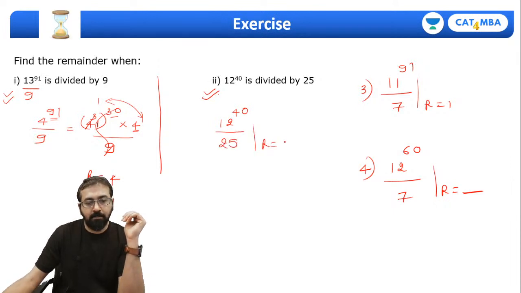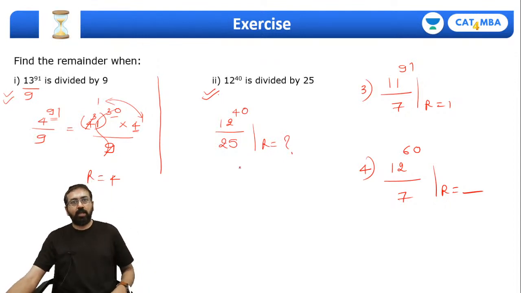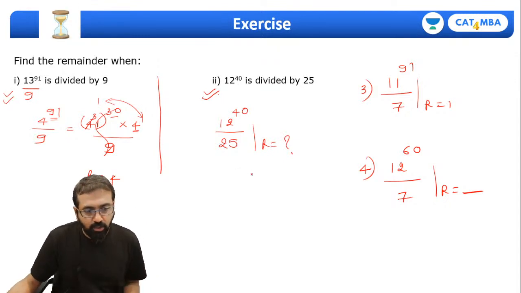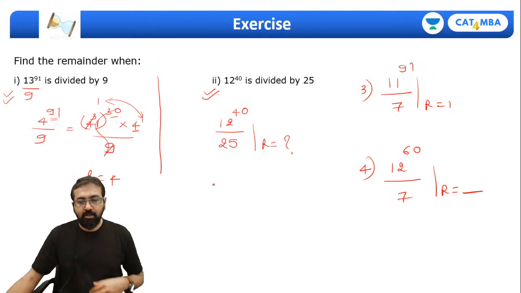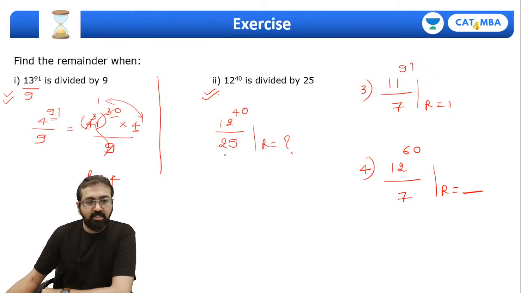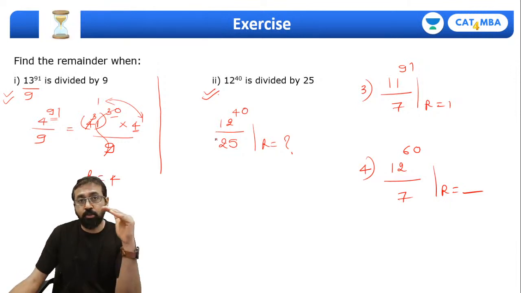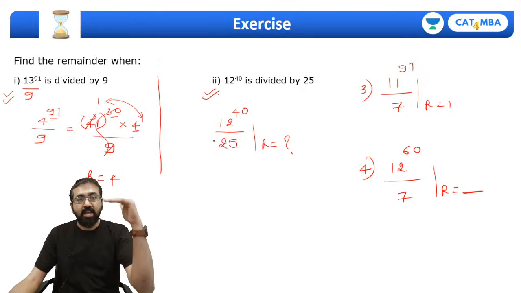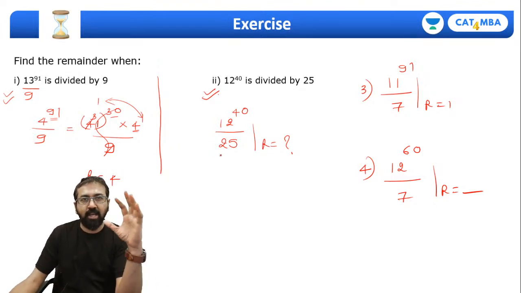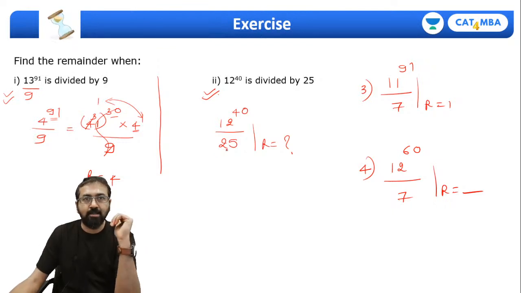So same way, 12 raised to 40 divided by 25, find the remainder. How will you find the remainder over here in this case? 12 divided by 25, of course we can't do it directly. In fact, if you think about different powers of 12, 12 square is 144, and 144 divided by 25, again it's not leaving remainder 1 or minus 1. That means we'll have to apply some other concept.